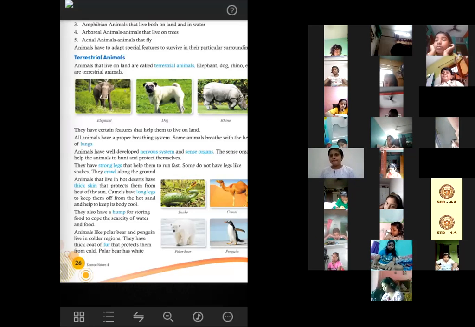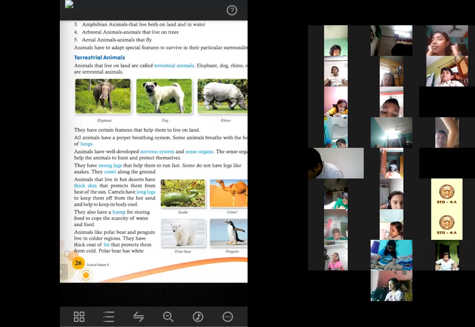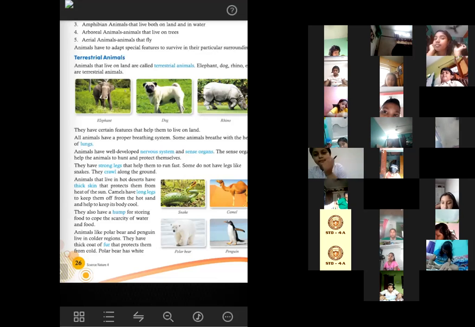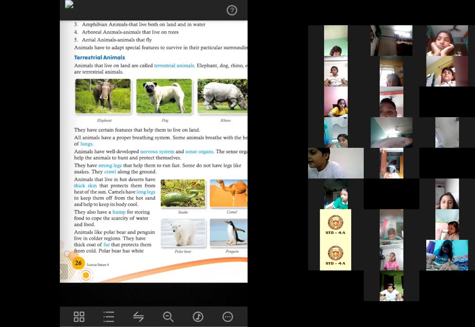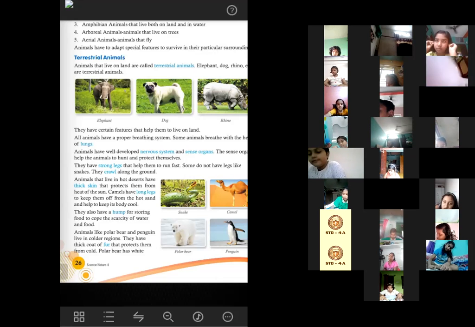Yes, ma'am. What helps the polar bear and the penguin to keep their body warm in that cold temperature? They have a thick coat of fur that protects them from cold. So they have a thick coat of fur. Penguins do not have a thick coat of fur. Something they both have. They both have something in common. These animals have a layer of fat called blubber in their body. Very good. This one is the correct answer.